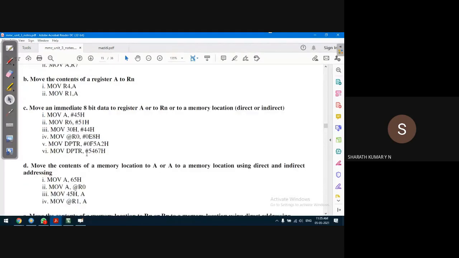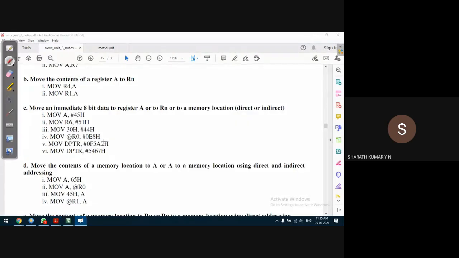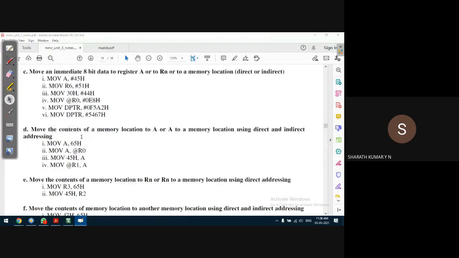Yes, in this example, you can see. I'll execute all these instructions in the compiler. First, let us look into the instructions. In this set of instructions, the source is immediate data. So the destination can be a register, direct addressing mode, that is the address is part of the instruction, indirect addressing mode, or register addressing mode, where the register is part of the instruction.